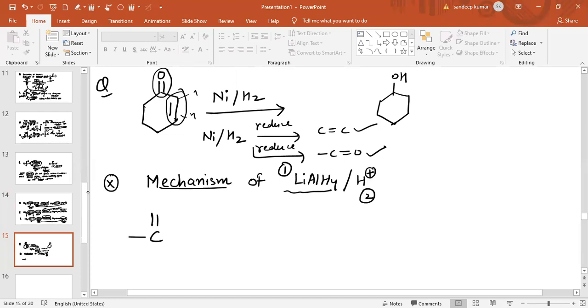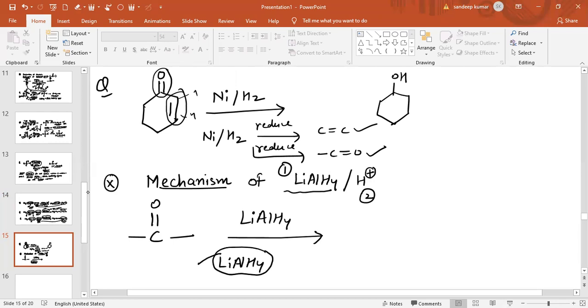If a carbon double bond oxygen is there, this is a polar group, and when we add LiAlH4, this LiAlH4 will supply H minus. This bond is polar, partial negative on oxygen and partial positive on carbon. So in the first step, this H minus will attack the electrophilic carbon.